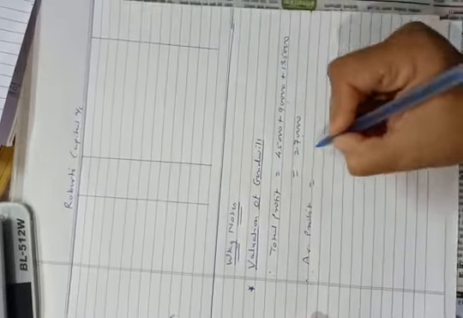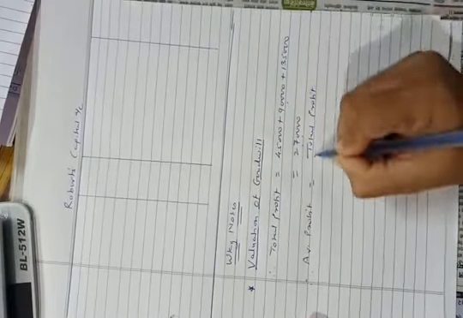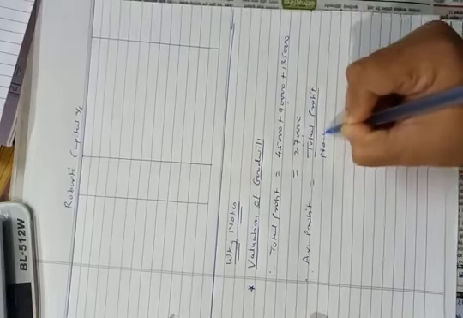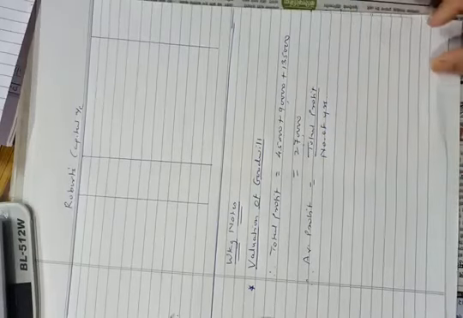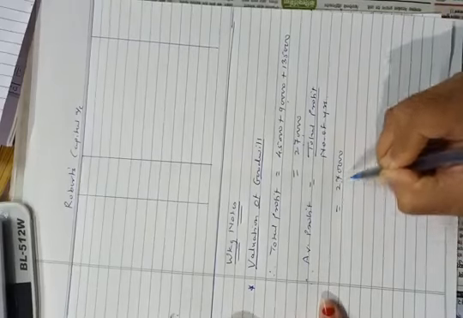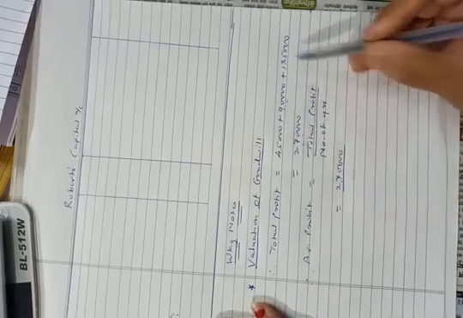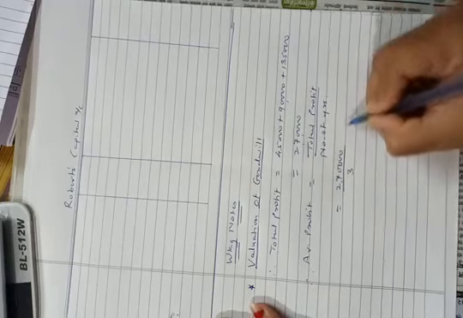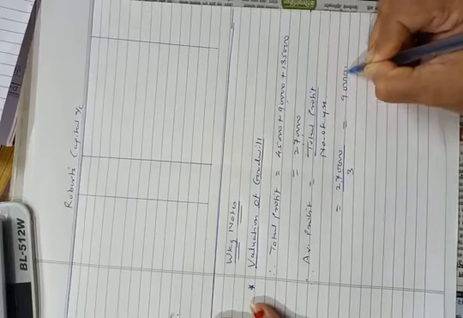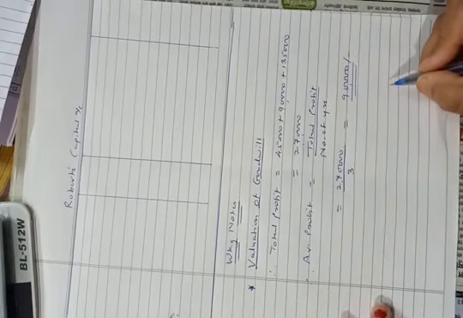Now, average profit is equal to total profit divided by number of years. Therefore, 2,70,000 divided by 3 years, 1, 2 and 3 years. So the answer will be rupees 90,000. Average profit is rupees 90,000.